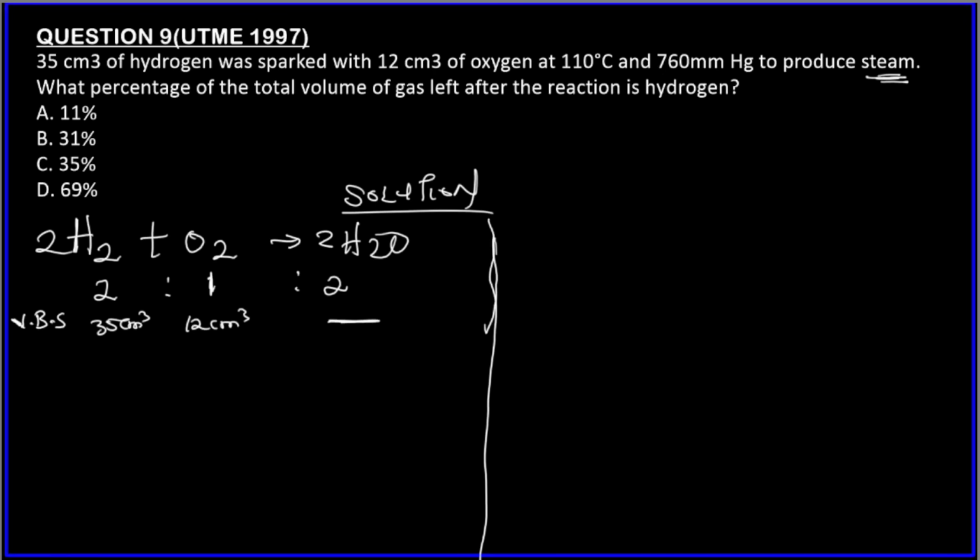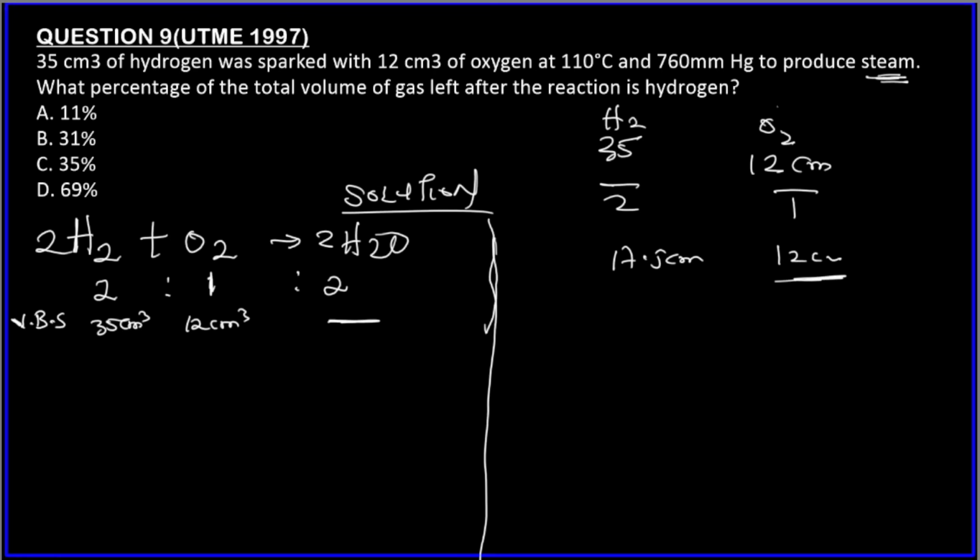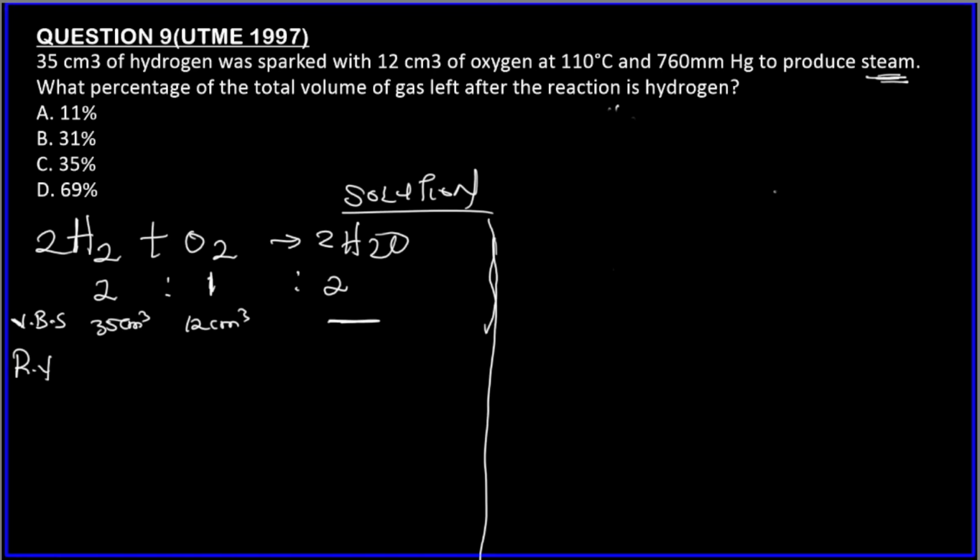So now, the next thing to look for is the limiting reagent. We have 25 centimeter cube of hydrogen gas and 12 centimeter cube of oxygen gas, divided by their stoichiometric coefficients. So here, I think this is going to be 17.5 centimeter cube, 12 centimeter cube. So the smaller one, oxygen, is the limiting reagent. So oxygen will be the one that will be used up. So the reacting volume will be 12 centimeter cube for oxygen because it was the one that was used up.